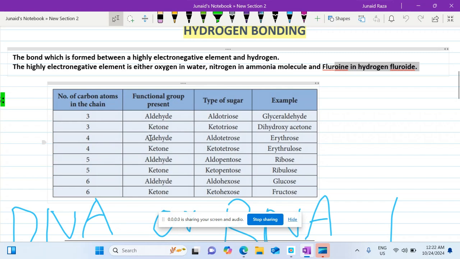The four carbon containing aldehydic monosaccharide is erythrose, while the four carbon containing ketonic sugar is erythrulose. The five carbon containing aldehyde sugar is aldoribose, while the five carbon ketone containing monosaccharide is ribulose. The six carbon containing aldehyde sugar is glucose, while the six carbon ketonic is fructose. So the six carbon containing monosaccharide is glucose.